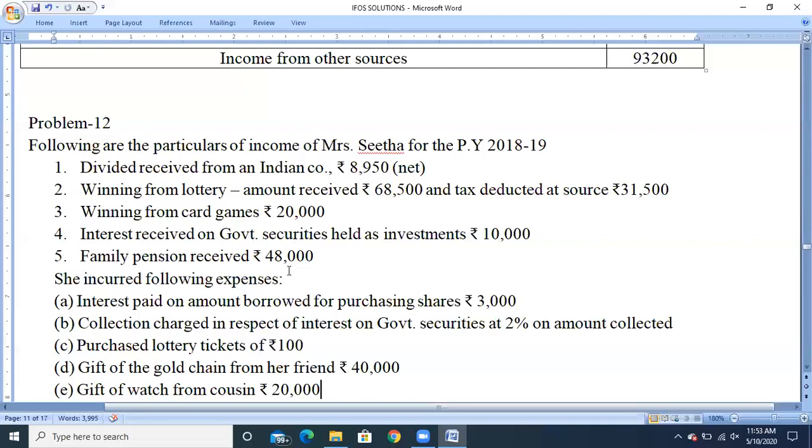Next, family pension received, 48,000. Family pension received of rupees 48,000 is taxable after claiming the deduction.